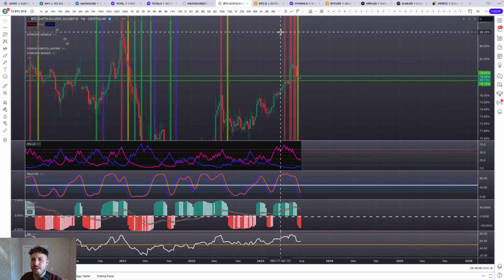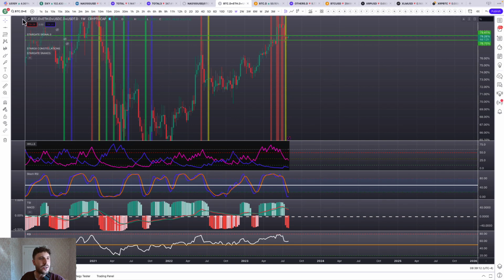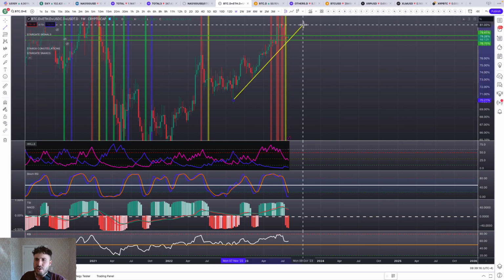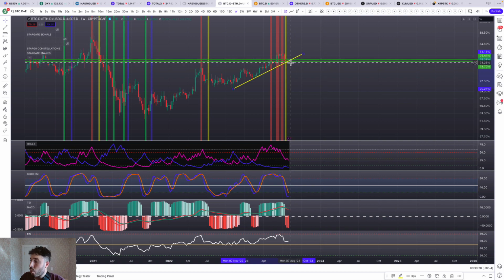If we go to the weekly chart though, we have that sell now signal. It's just, we've got to break that market structure. So taking that trend line, drawing it up like that, we've got to break that trend line. Once it does, it's game over. But for now, we're holding above.